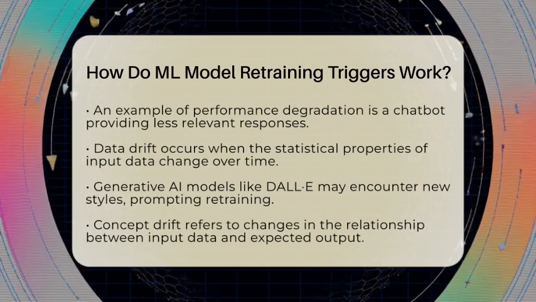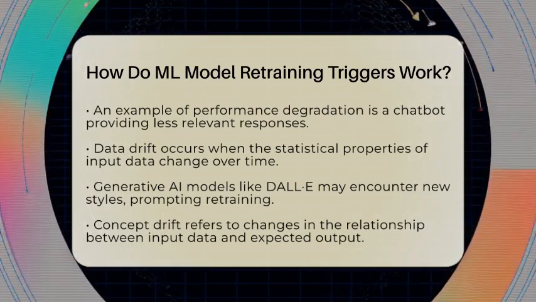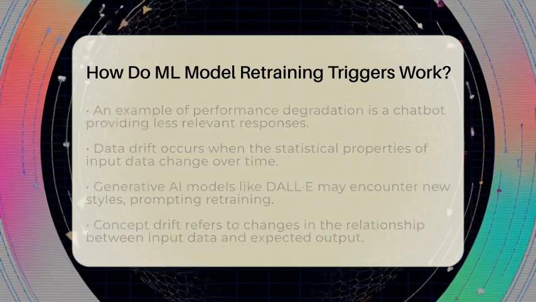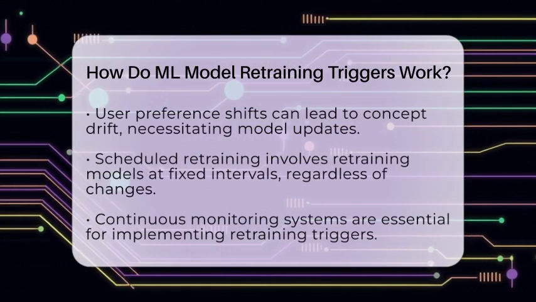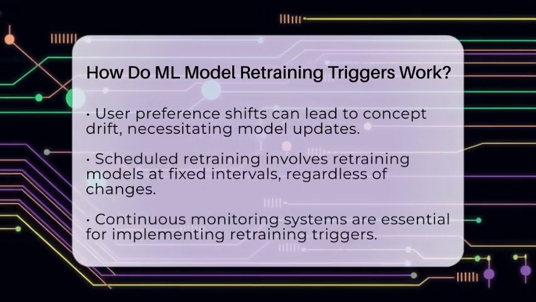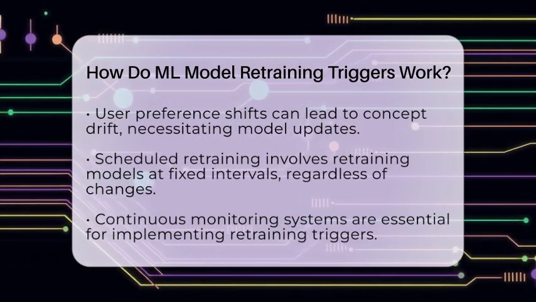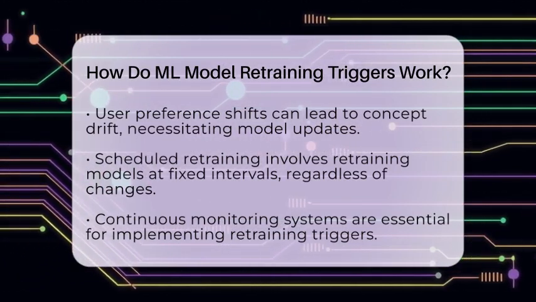Then there is concept drift. This is a bit more complex and happens when the relationship between input data and expected output changes. For example, if user preferences shift, the model's earlier assumptions may no longer apply. In this case, retraining is necessary to align predictions with current user behavior.